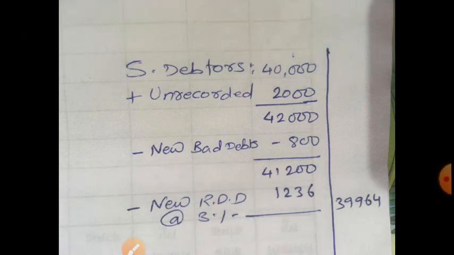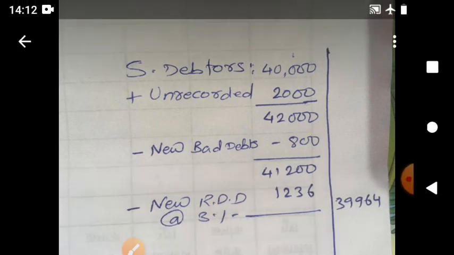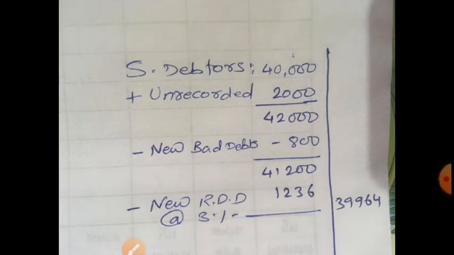On the asset side, show sundry debtors in the inner column 40,000, add unrecorded sales to that, then deduct new bad debts, and after deducting new bad debts on 41,200 calculate 3% RDD. It will be deducted from debtors. Thereby in the outer column we will write 39,964. You know that. No need of more discussion on this point.